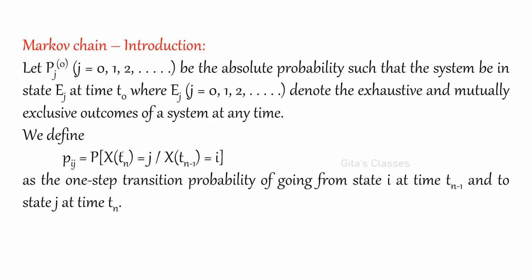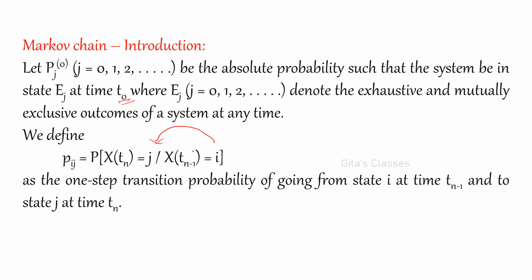And in a Markov chain, Pj of 0 is the absolute probability that the system is in the initial state at time t equal to 0. Pj of 0 means initially where is it? Here Ej, j can take the values 0, 1, 2, etc., denoting the exhaustive and mutually exclusive outcomes of the system at any time. These are the notations.